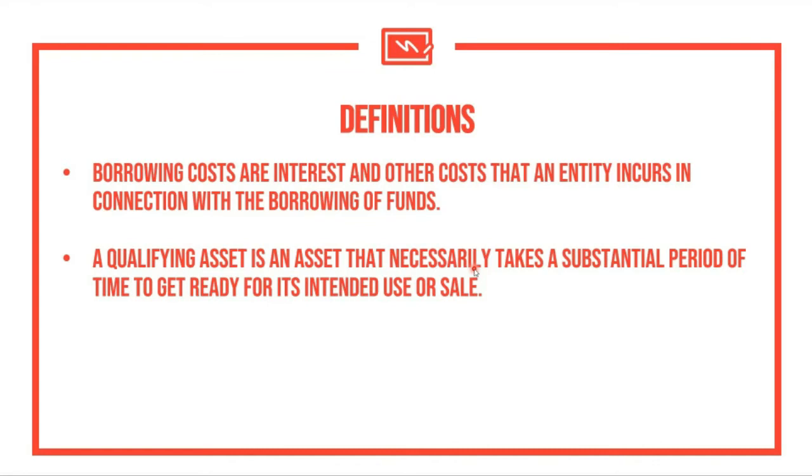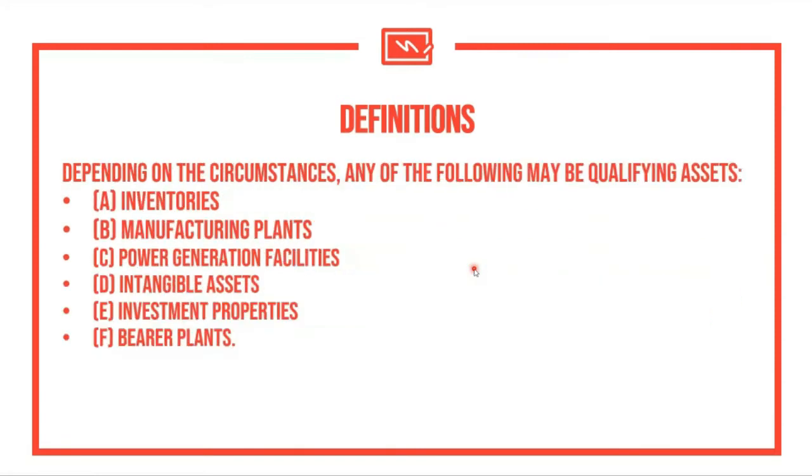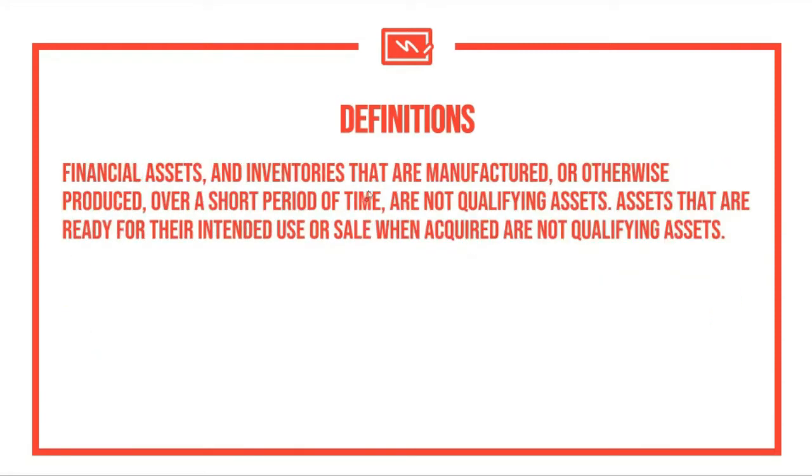But of course, the rule of thumb, even in problems that we encounter, is that most of the time there will be 1 year at least. Just the minimum. Okay, anyway, let's proceed. Financial assets and inventories that are manufactured or otherwise produced over a short period of time are not qualifying assets. Assets that are ready for their intended use or sale when acquired are not qualifying assets also.